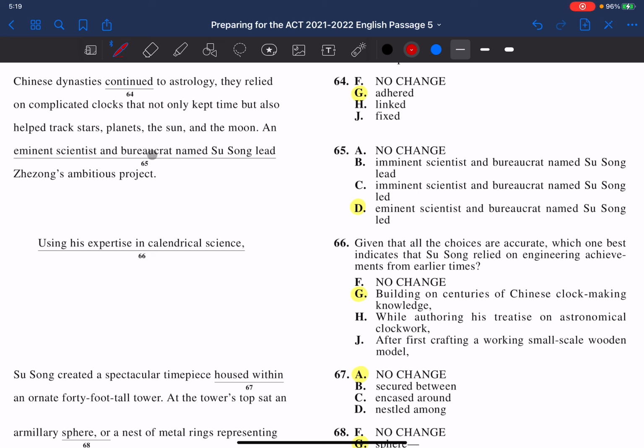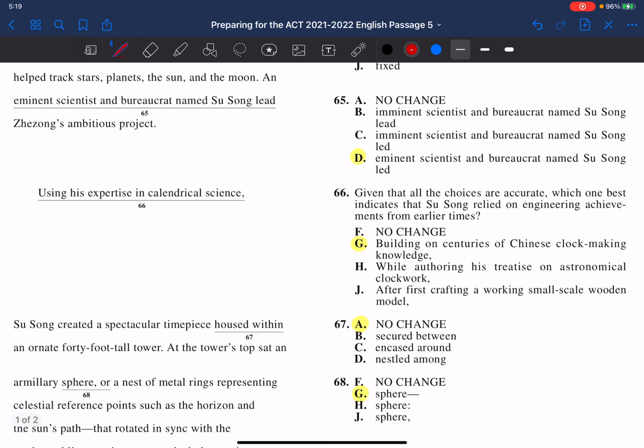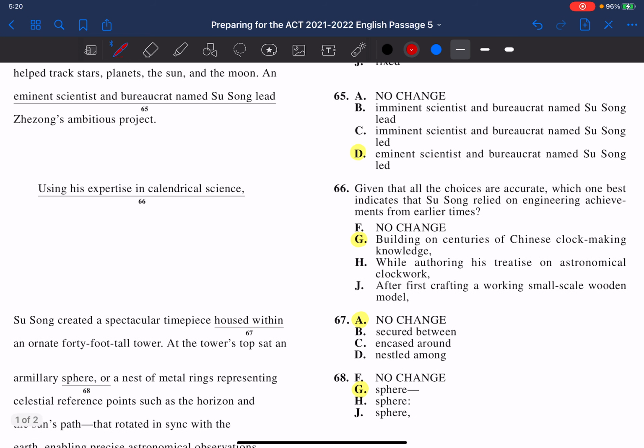An eminent scientist and bureaucrat named Su Song led Sheshong's ambitious project. Now, the first way that these answers differ is this word right here, the word eminent.